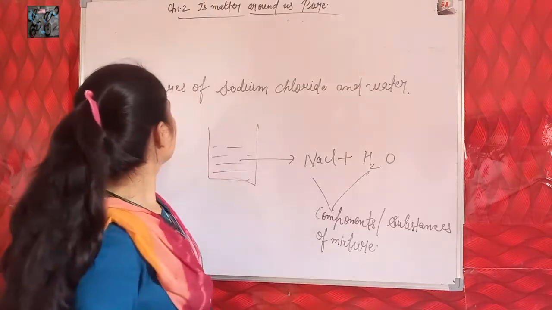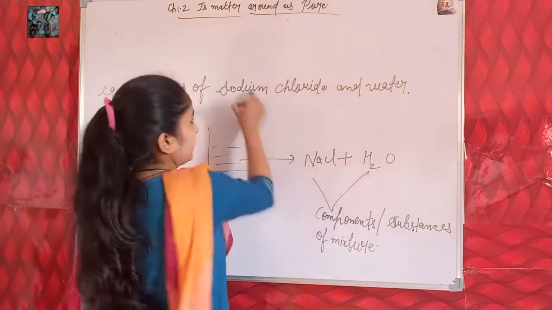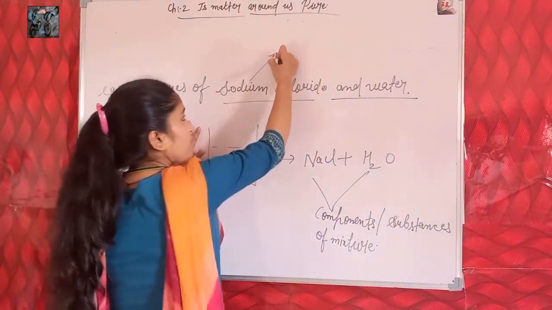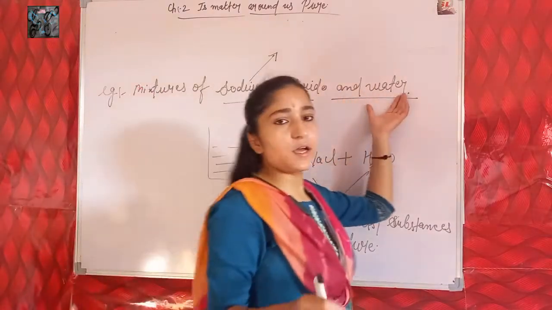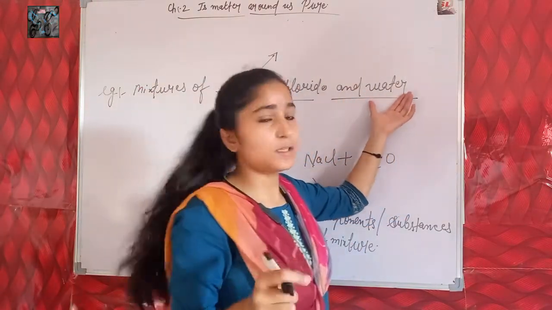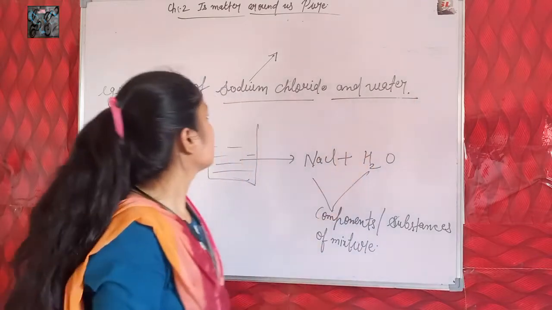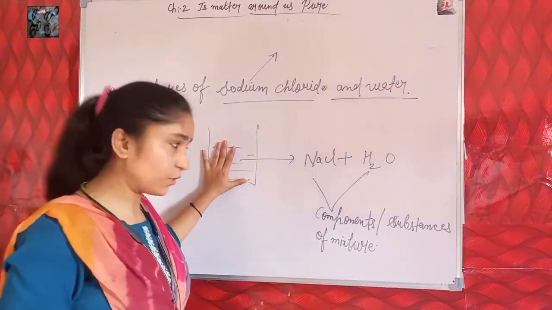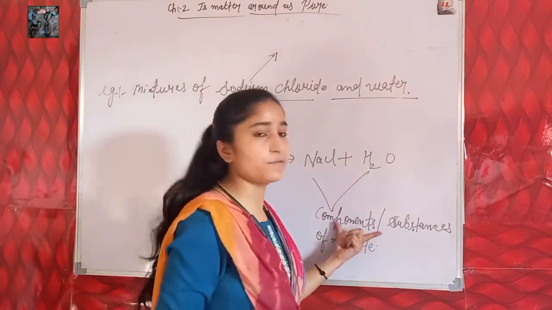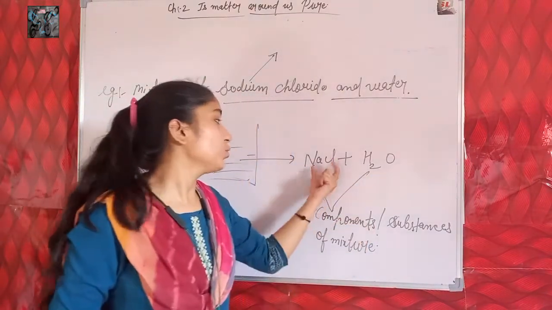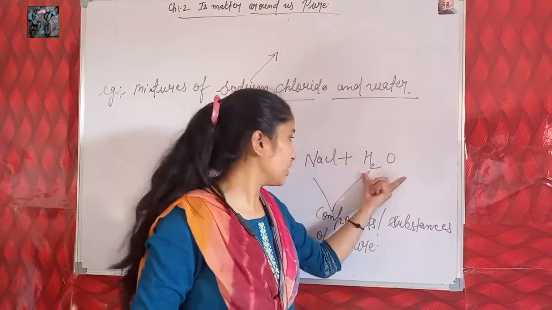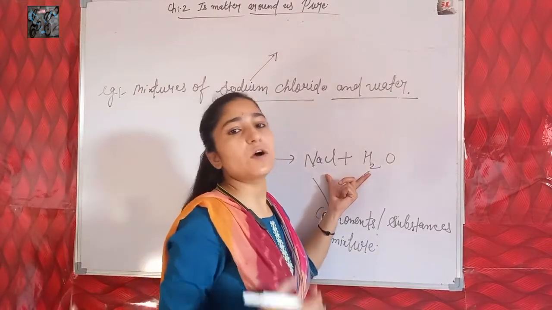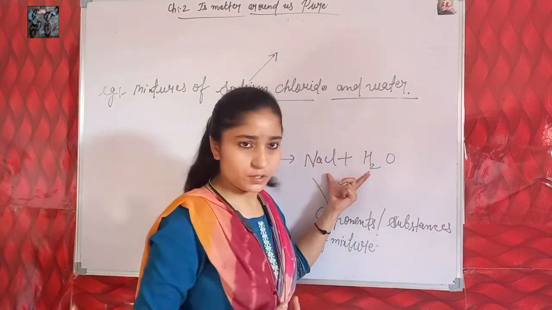So students, take a mixture of sodium chloride and water. Sodium chloride is a single, pure form of matter, and water is also a single, pure form of matter. This mixture of sodium chloride and water is made up of components. And what type of components are in this mixture? Two components, NaCl (sodium chloride) and water. These two are known as the components or substances of the mixture.